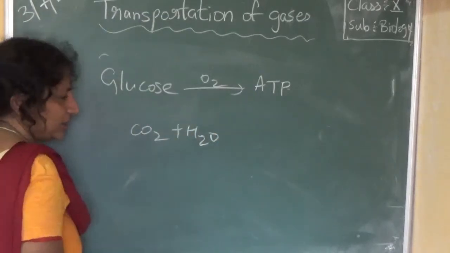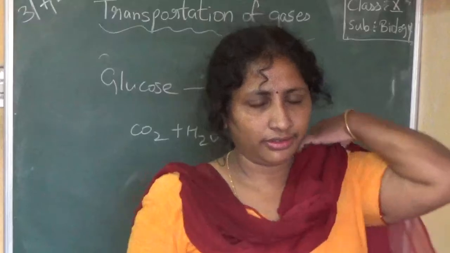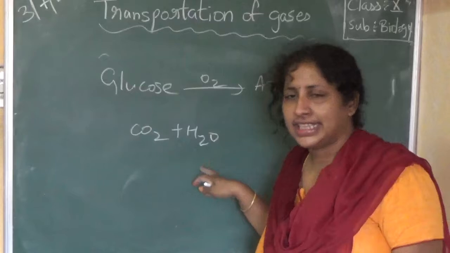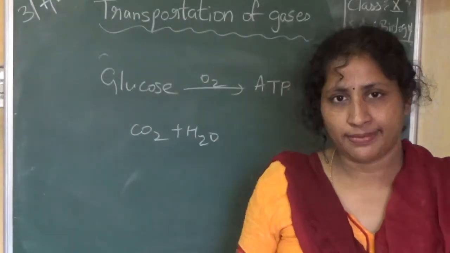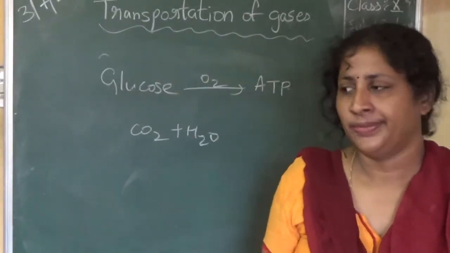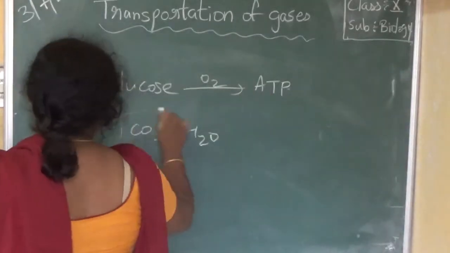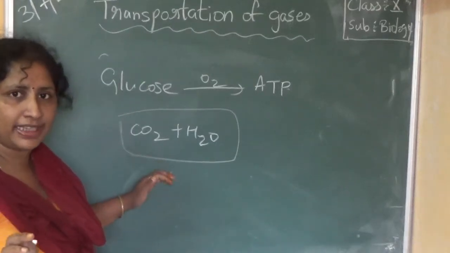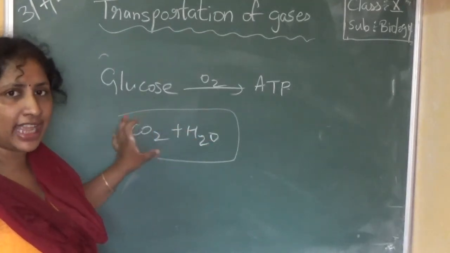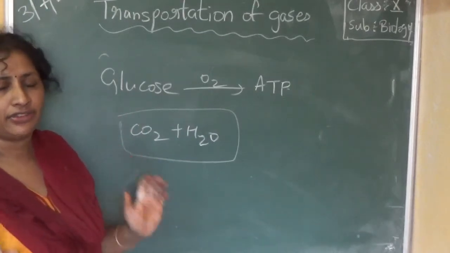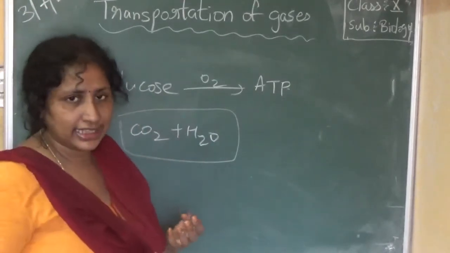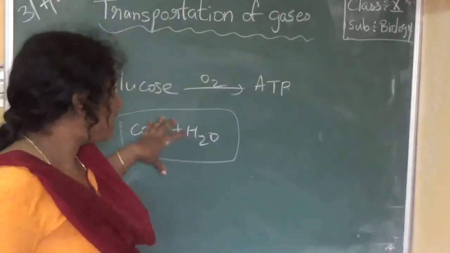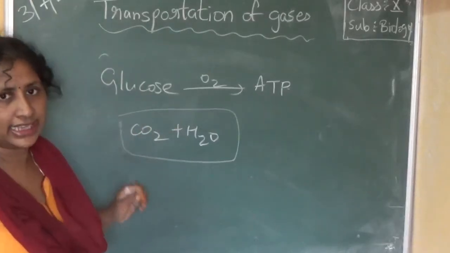When these reactions are occurring, carbon dioxide and water are released as byproducts or waste products. So in the cells of the tissues, we have carbon dioxide and water. This carbon dioxide is not good for the cell. If carbon dioxide remains in the cell like that, the cell will die. So the carbon dioxide should be removed from the cells.